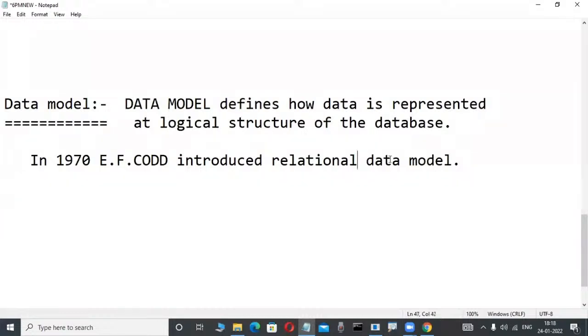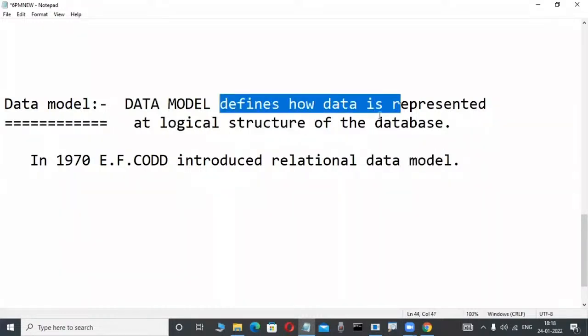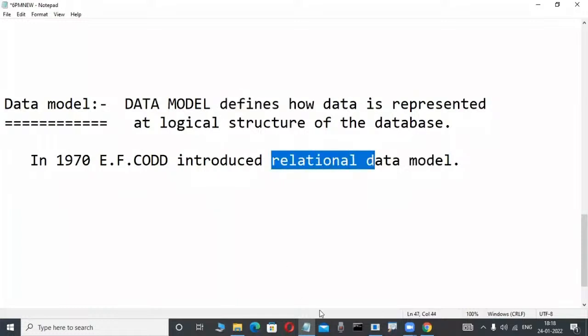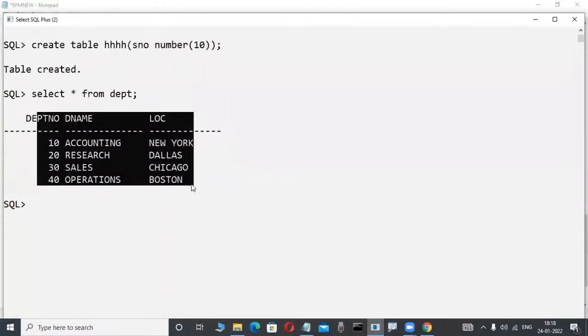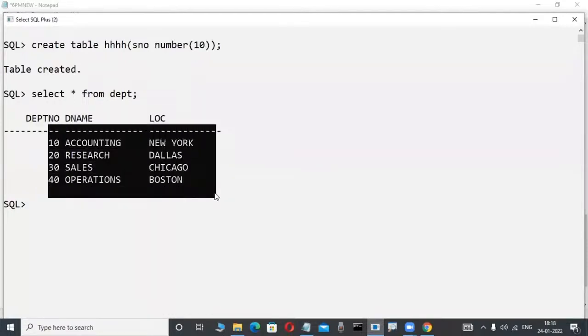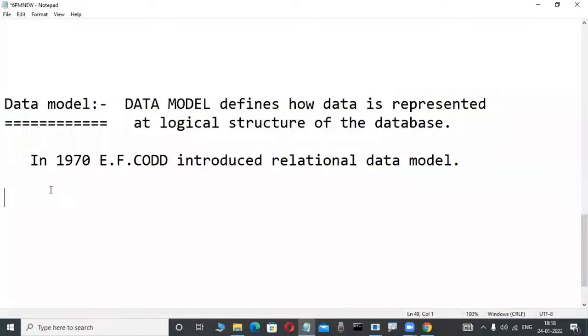Relational data model means what? What is the logic in a logical structure? How is data represented? Yes, relational data model means a logical structure, which is not visible in the operating system. In this logical structure, data is represented in the format of rows and columns. That is nothing but two-dimensional tables.